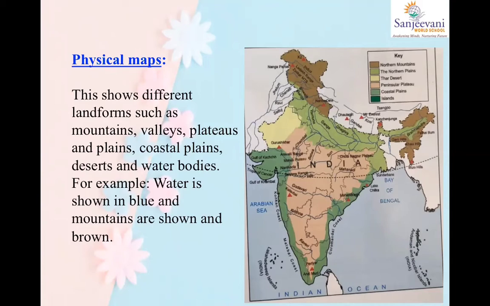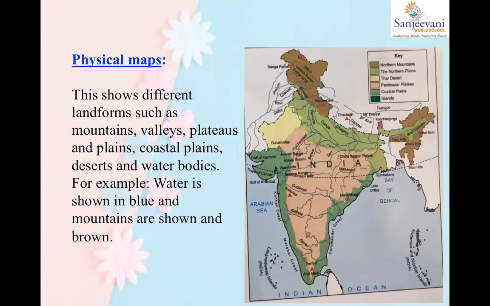But just understand that in a political map, like I showed you in the previous slide, you have states, continents, etc. And in a physical map, children, whatever you have learned in chapter 6, all the landforms, right? Plateaus, valleys, mountains, etc. Everything is shown in a physical map. In the physical map, the picture I've attached, you will not be able to understand the state borders exactly, but here you can understand that in the north we have given brown color. That means there are mountain ranges or mountains in the north.